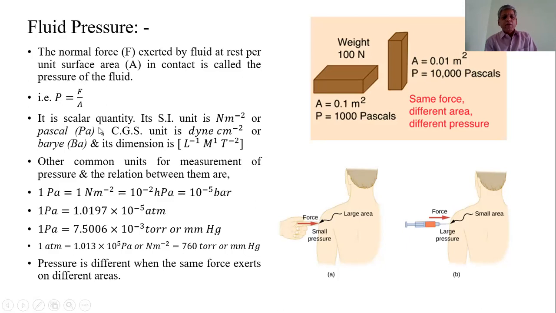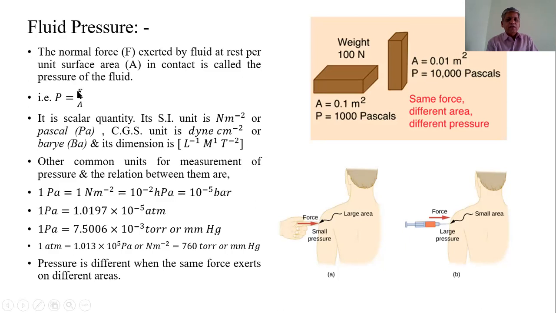It is a scalar quantity since it does not depend upon the direction of the force. The forces are always normal to the surfaces. Therefore, the direction of the force is not necessary to explain the pressure. So, the pressure is a scalar quantity. Its SI unit is Newton per meter square.